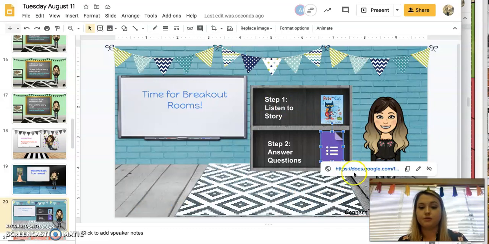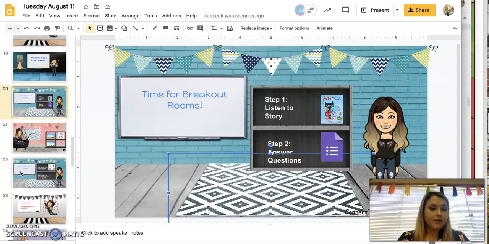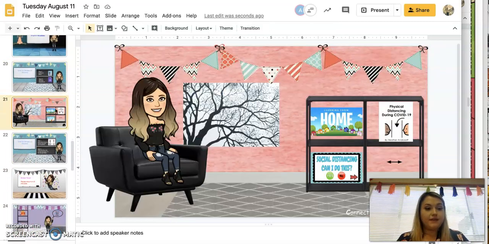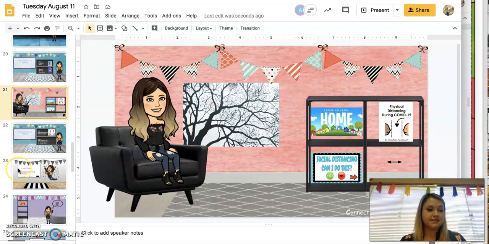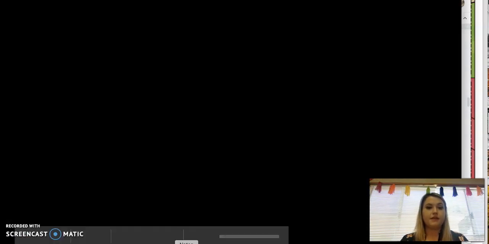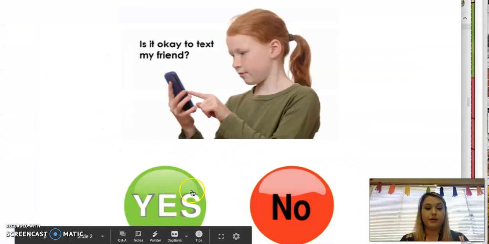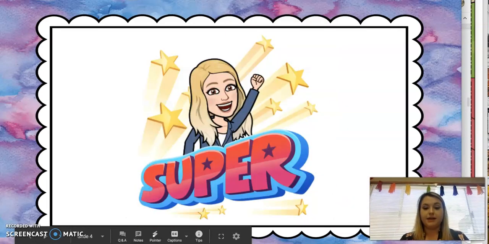And then we went on Google Forms and we answered comprehension questions about the story. And then we went into learning a little bit about social distancing. We listened to a social story, we read a social story, and then we answered some yes and no questions about social distancing. And again, these are all clickable, so you can click right on there, and then the student would be able to go through and click on their right answers and just kind of go through the slideshow and play some games.